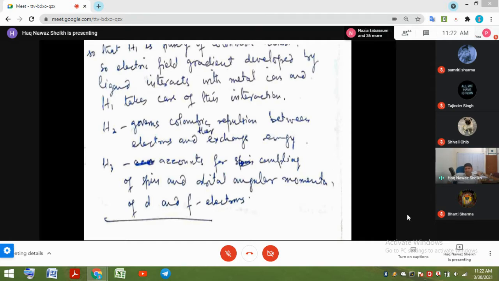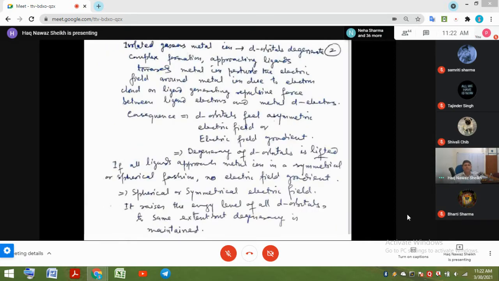H3 accounts for the coupling of the spin and orbital angular momenta of the d and f electrons. In an isolated gaseous atom, the d orbitals are degenerate. When you have a free atom, particularly in the gaseous state, all five d orbitals have the same energy.